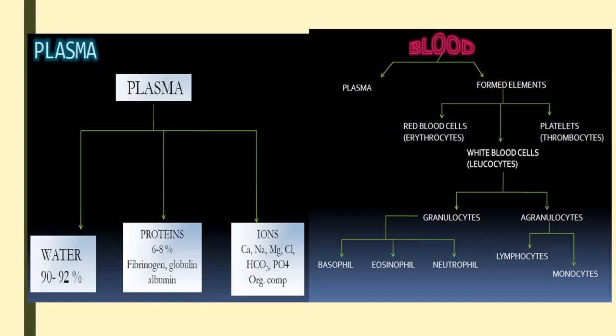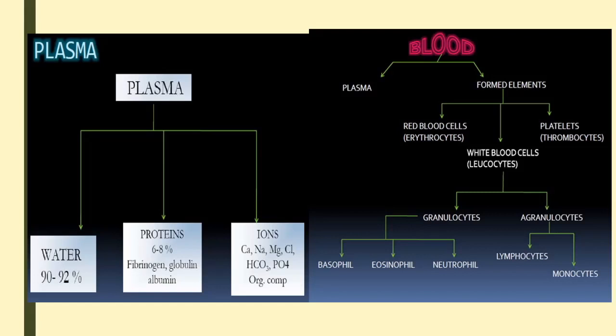Then the third component of corpuscles is platelets, also called thrombocytes. Thrombus means clotting, so thrombocytes are the cells which help in blood clotting. How do they help? The thrombocytes release certain clotting factors whenever there is a cut or wound.